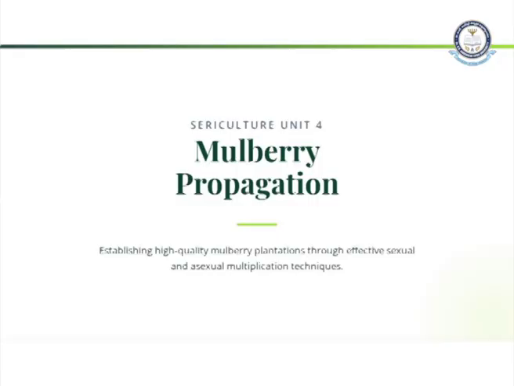Today I am going to explain to you about mulberry propagation. The major agenda of mulberry propagation is to establish a high quality mulberry plantation through effective sexual and asexual multiplication techniques. What do you mean by propagation? Propagation means reproducing or multiplying mulberry plants. This will help farmers to grow the mulberry at a higher rate and in a faster manner.